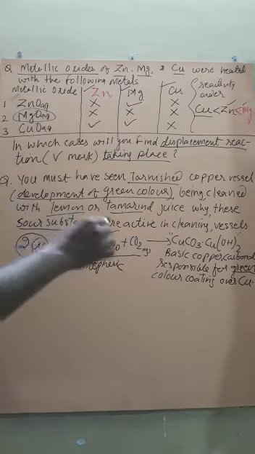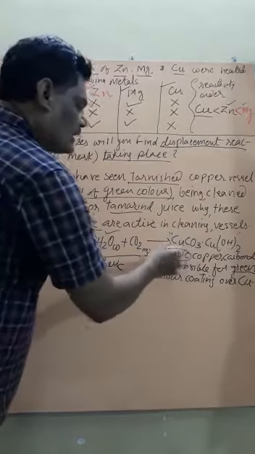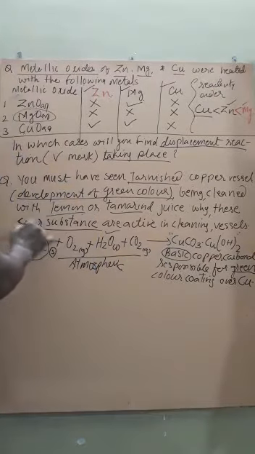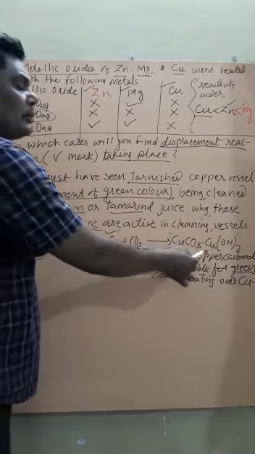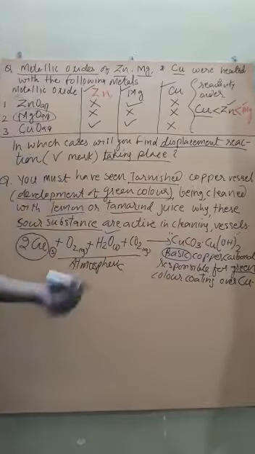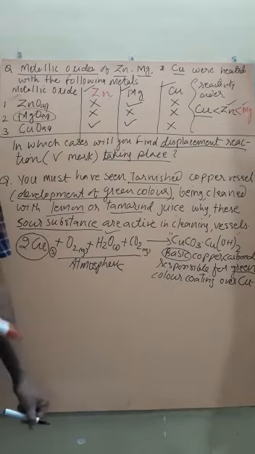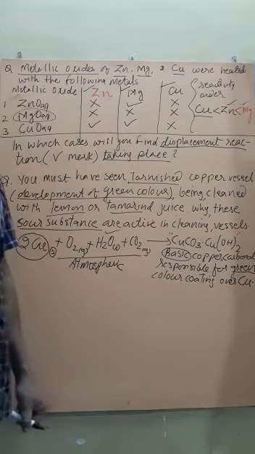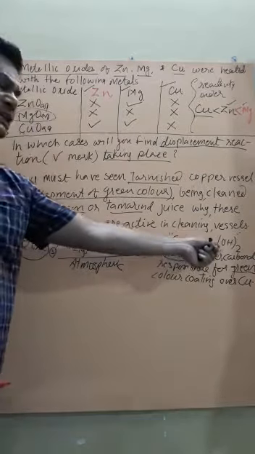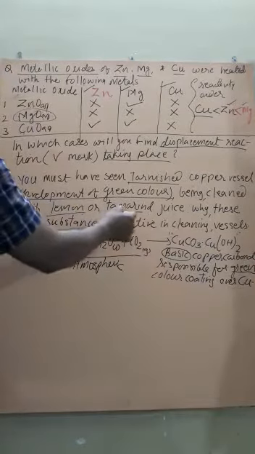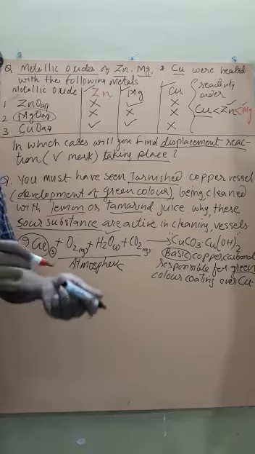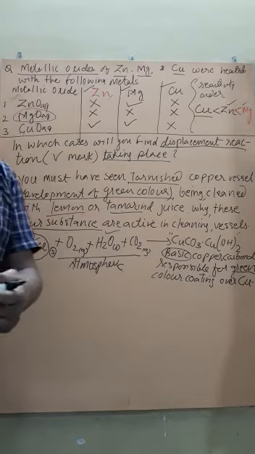But being basic in nature, the sour substance, that is, an acidic substance, can dissolve the copper carbonate and copper hydroxide layer formed over the copper vessel, because you know that an acid can react with a base. Here it is a base, and lemon and tamarind consist of acid, therefore the layer dissolves. Getting?